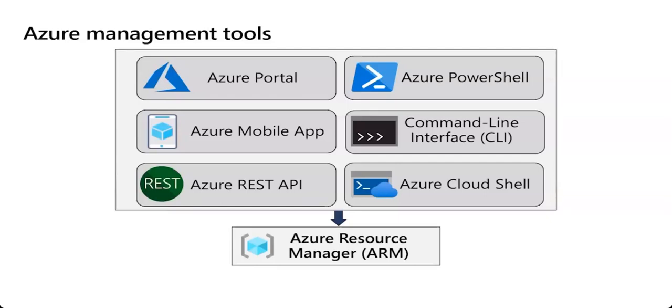Azure Cloud Shell is that browser-based scripting environment in the Azure portal that we've used before. It provides flexibility by allowing you to choose your preferred shell experience. Linux users can opt for Bash, and Windows users can opt for PowerShell. And then we have the mobile app. You can diagnose and fix issues quickly, run commands to manage your Azure resources, and you can also run ad hoc Azure CLI or PowerShell commands straight from the mobile app.